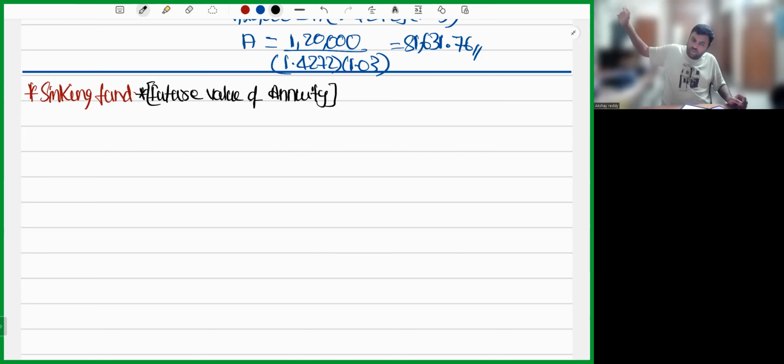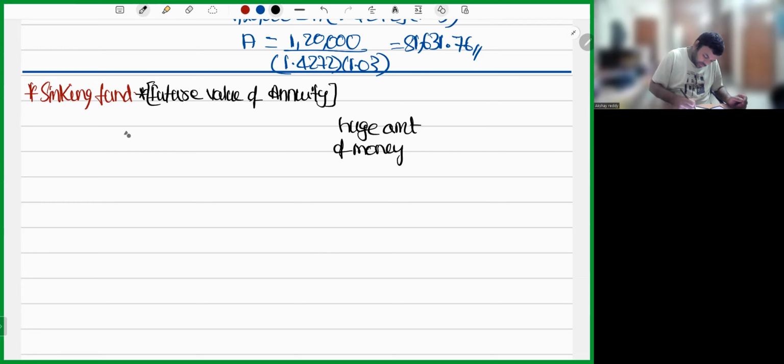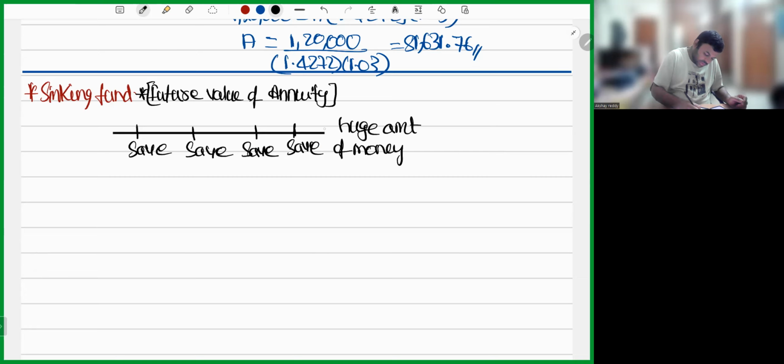In future, I want a huge amount of money. For this huge amount of money in future, every year I need to save. This concept of fund creation is called a sinking fund.